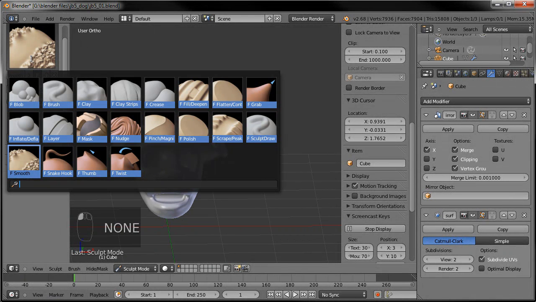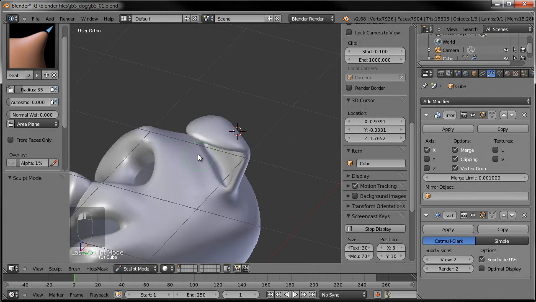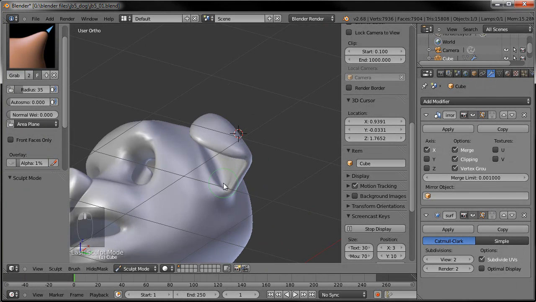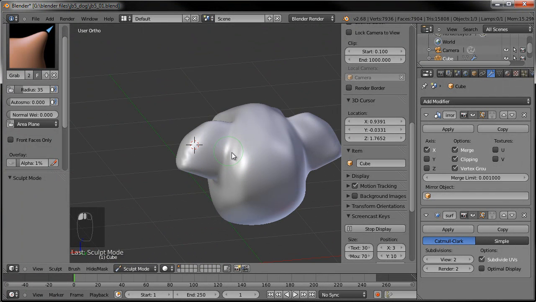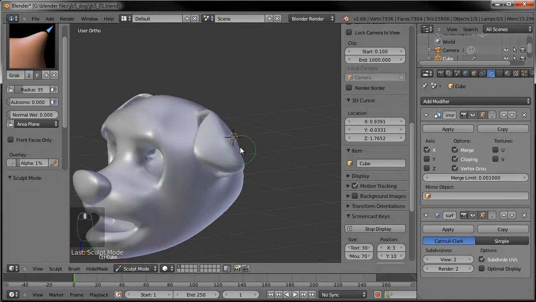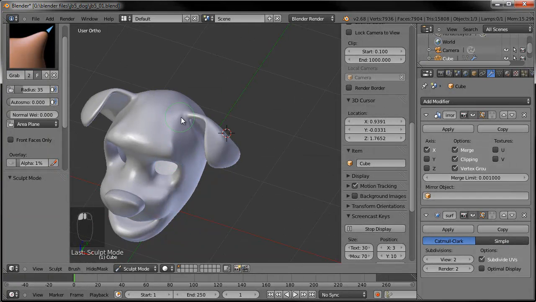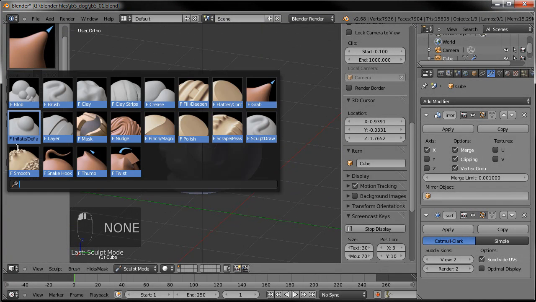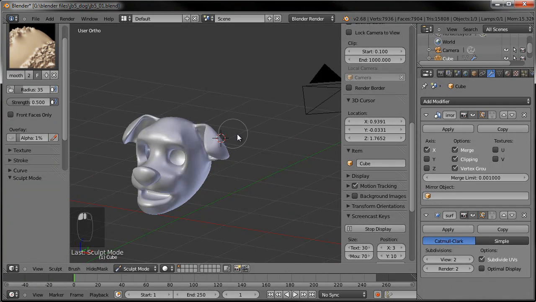Now, instead of the smooth tool, I'm going to use the grab tool. And that'll allow me to kind of just push and pull. It's real similar to using just edit mode with the proportional falloff, but you don't have to look at the wireframe the whole time. You can just do it as you go. Okay, and I'm going to grab the smooth. Go ahead and clean some of this up again. Boom.